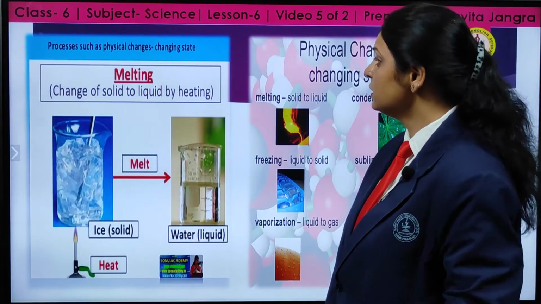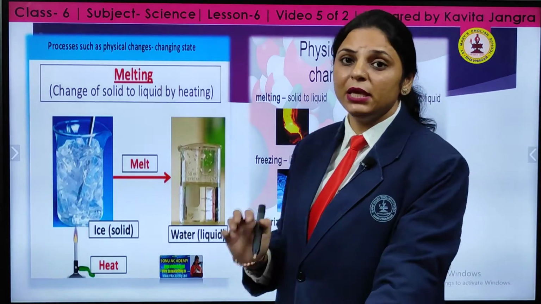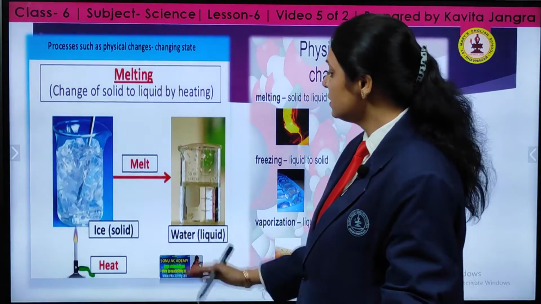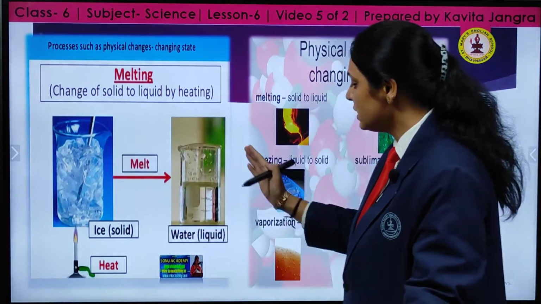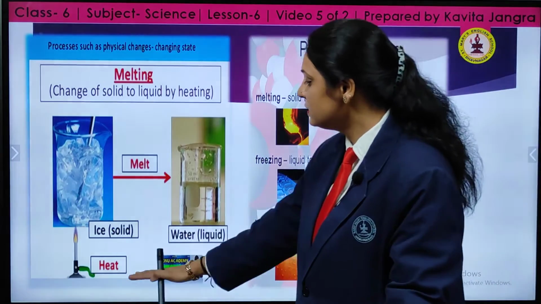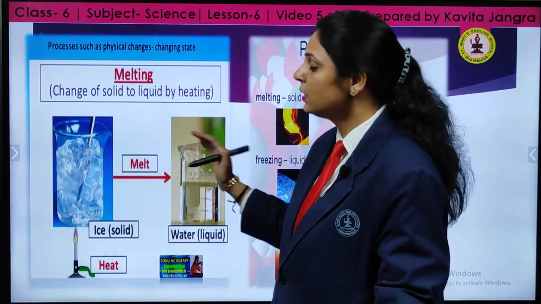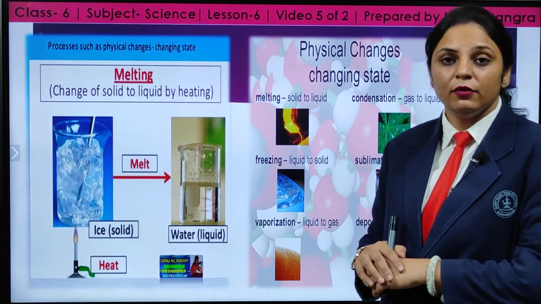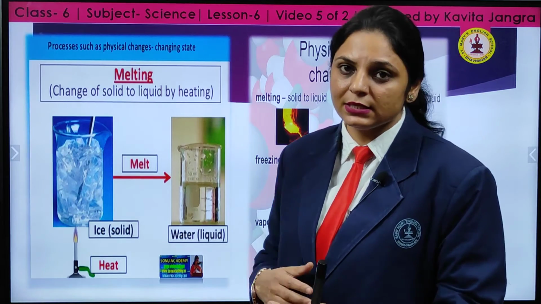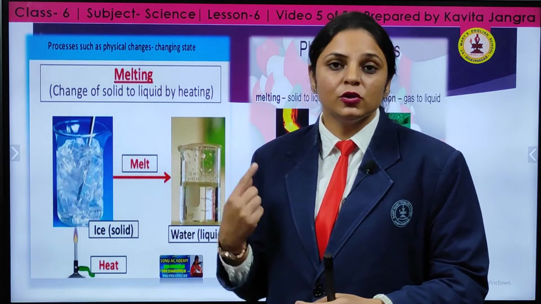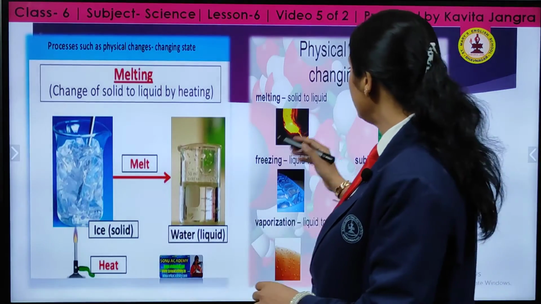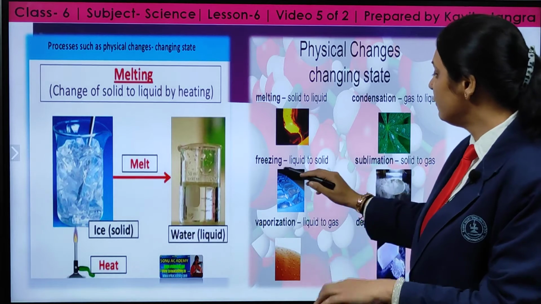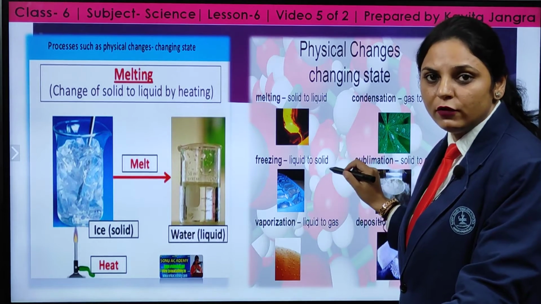Now see what melting means. This is the change of solid to liquid by heating. Change of ice into water or liquid by heating is the melting process. This is a physical change, that is, a change in state. We all know, we have studied in previous classes, that there are three states of matter: solid, liquid and gas. Melting means solid is converted into liquid form, and freezing means liquid is converted into solid form.